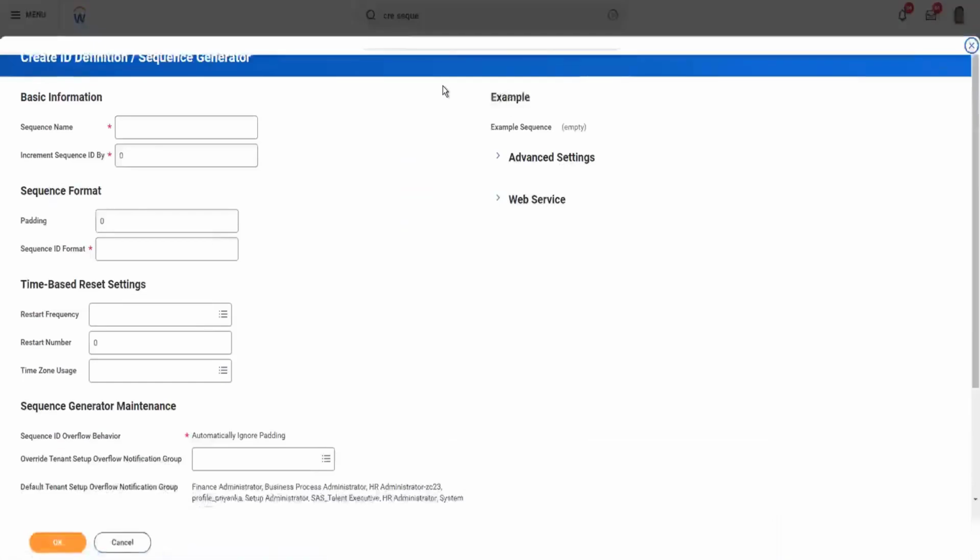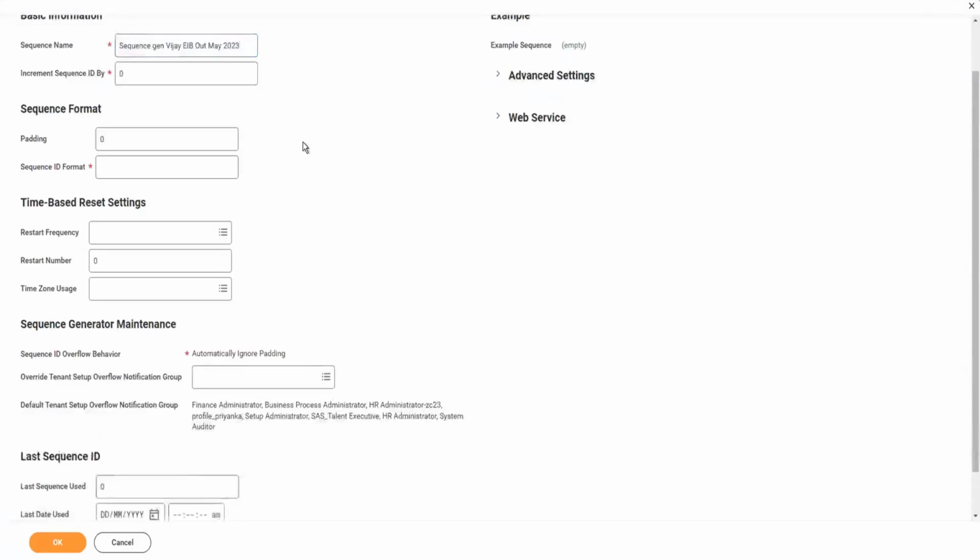You give the sequence generator a good name, so you can use it. You can include your integration number with this if this is a real-time case. Sequence Gen. So you can give it a name.